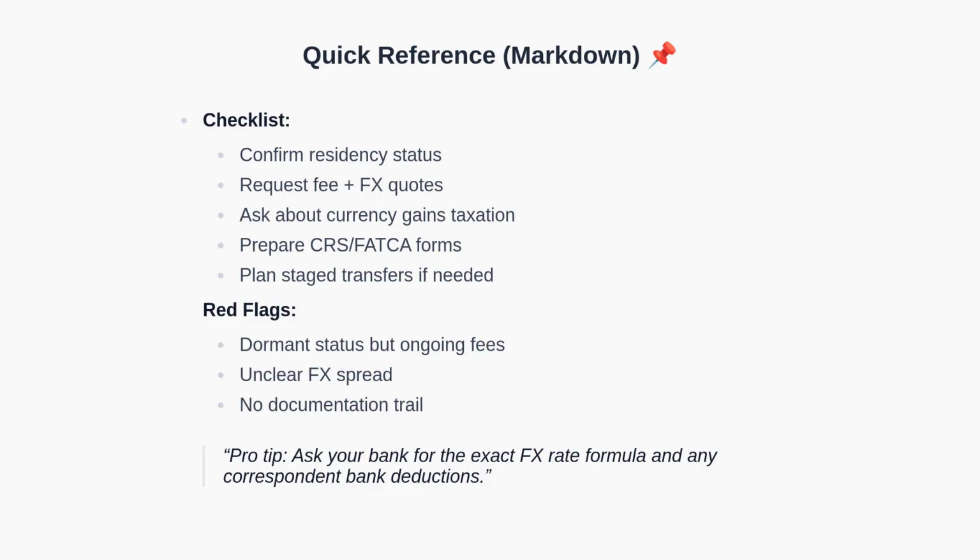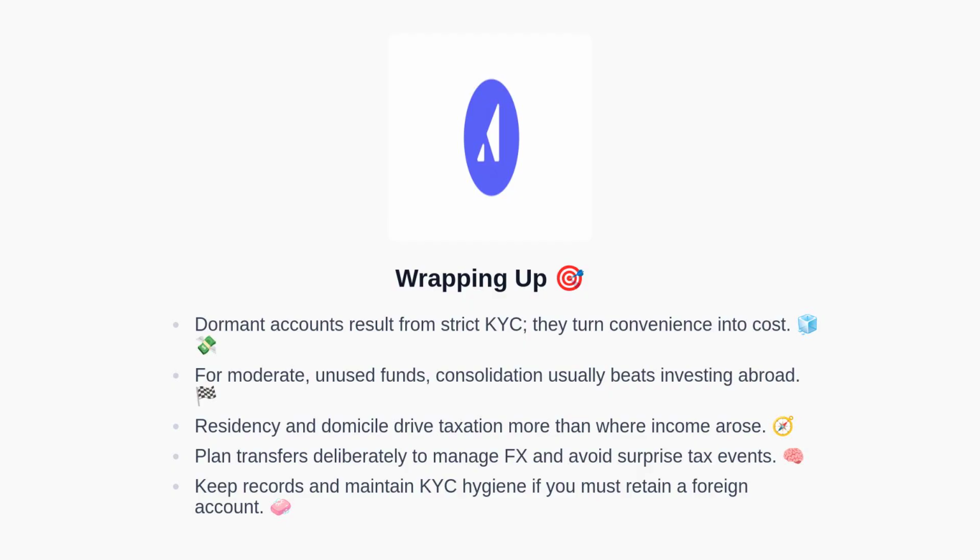Prepare any CRS or FATCA forms in advance. Plan staged transfers if that better manages your currency risk. Watch for red flags such as dormant status with ongoing fees, unclear foreign exchange spreads, and a missing documentation trail. A practical tip is to ask your bank for the exact FX rate formula and to disclose any correspondent bank deductions up front. To conclude, strict KYC rules often create dormancy, turning convenience into cost.